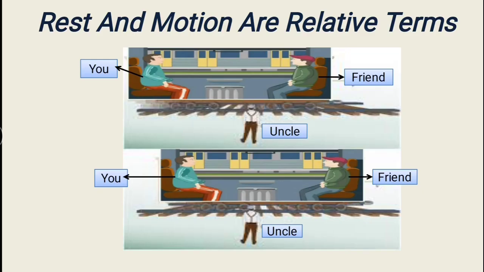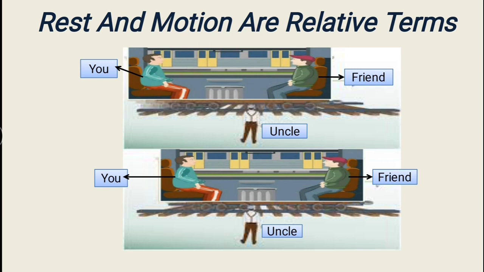So let us start. Now let us understand why rest and motion are relative terms with an example. Suppose you and your friend are sitting in a moving train and your uncle has come to leave you at the station, who is standing on the platform. This is the first situation of the train and this is the second situation of the train after 10 minutes, as the train is moving. Now let us understand what your friend and your uncle observe.